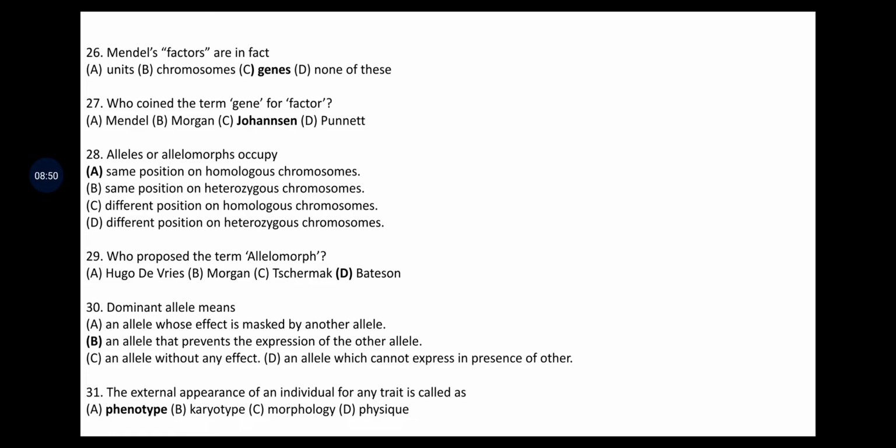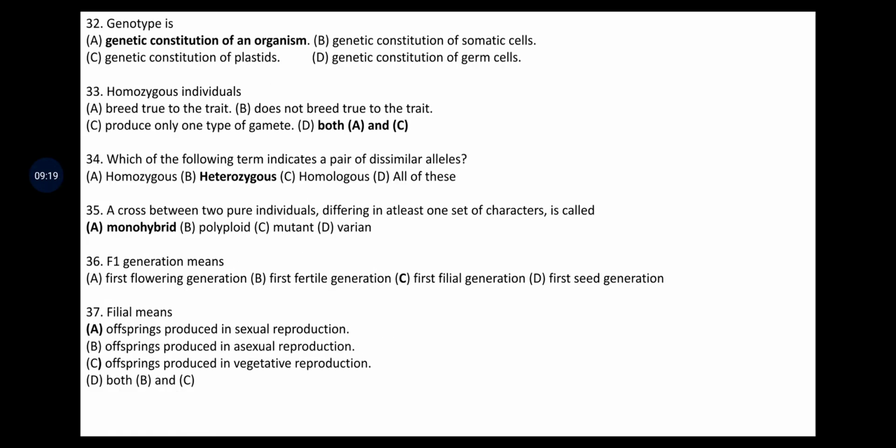Dominant allele means, the options given are allele whose effect is masked by another allele, allele that prevents the expression of other allele, allele without any effect, an allele which cannot express in presence of other. The answer is an allele that prevents the expression of the other allele. The external appearance of an individual for any trait is called as phenotype. Genotype means genetic constitution of an organism.